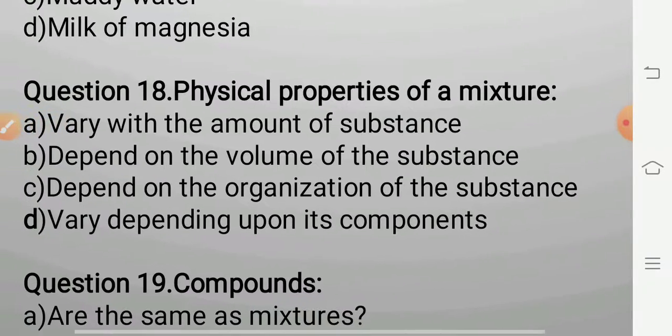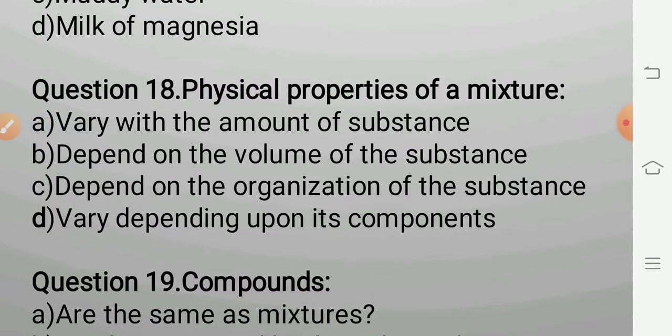Question number 18. Physical properties of a mixture vary with the amount of substance, depend on the volume of the substance, depend on the organization of the substance, or vary depending upon its components. You know that a mixture may be homogeneous or heterogeneous. It may vary depending upon its components. Therefore, the answer is: physical properties of a mixture vary depending upon its components.